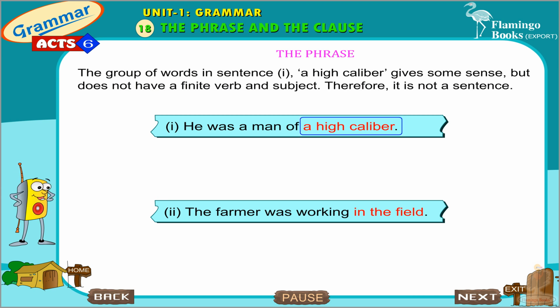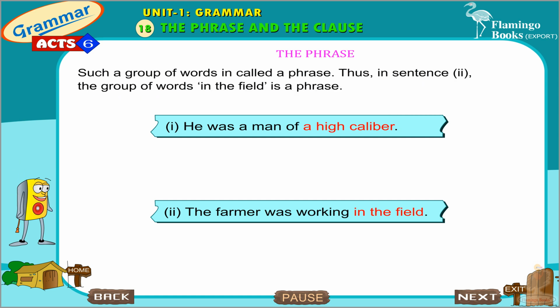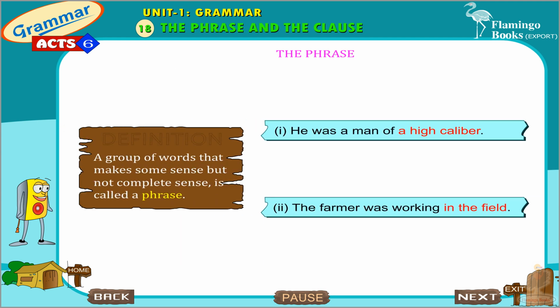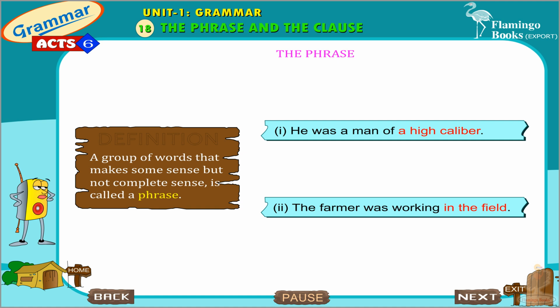The group of words in sentence 1, a high caliber, gives some sense but does not have a finite verb and subject. Therefore, it is not a sentence. Such a group of words is called a phrase. Thus, in sentence 2, the group of words in the field is a phrase. A group of words that makes some sense but not complete sense is called a phrase.